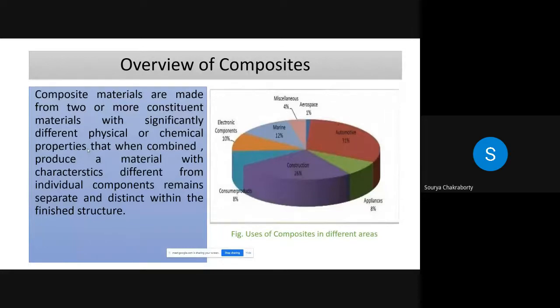Overview of composite fiber. Throughout history, mankind has tried to achieve a combination of properties of a material that is not possible with one material. So the composite made it possible. For example, concrete is a composite of cement paste, gravel, and sand, and also some other examples of composite are